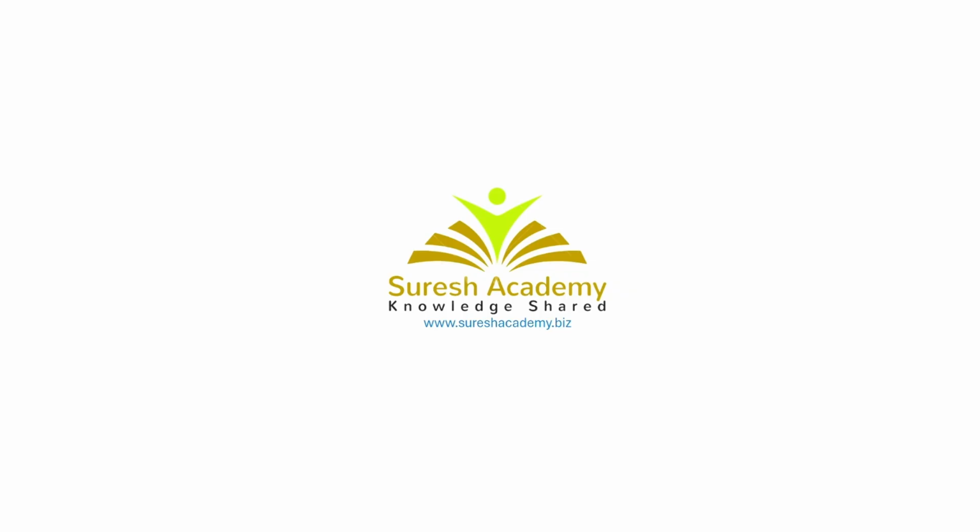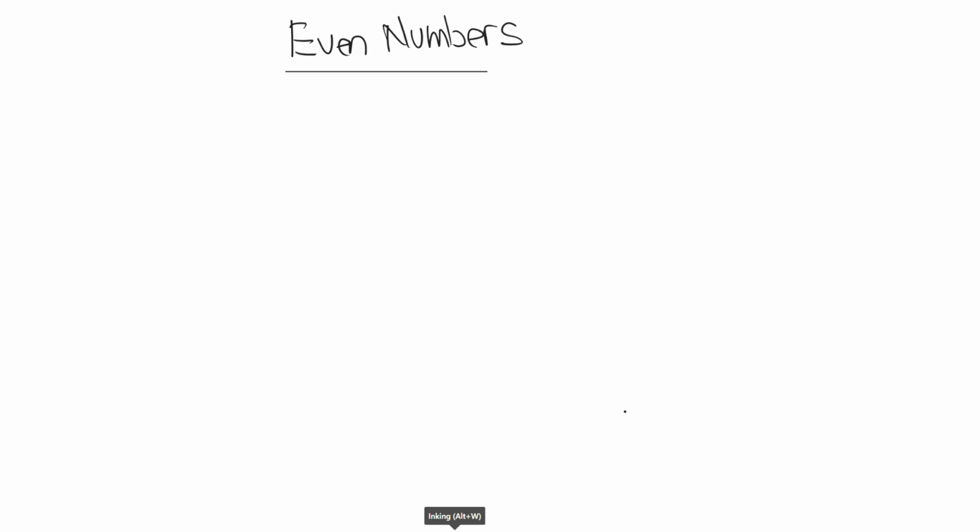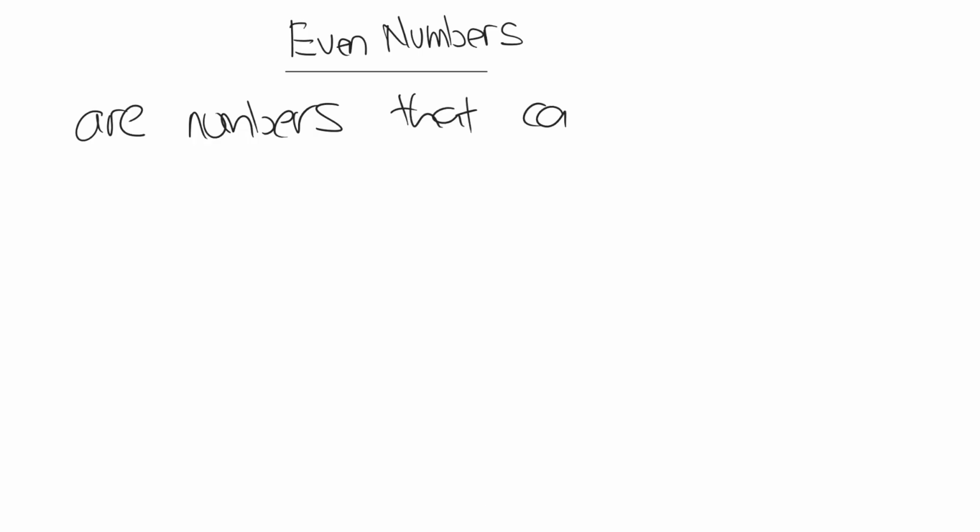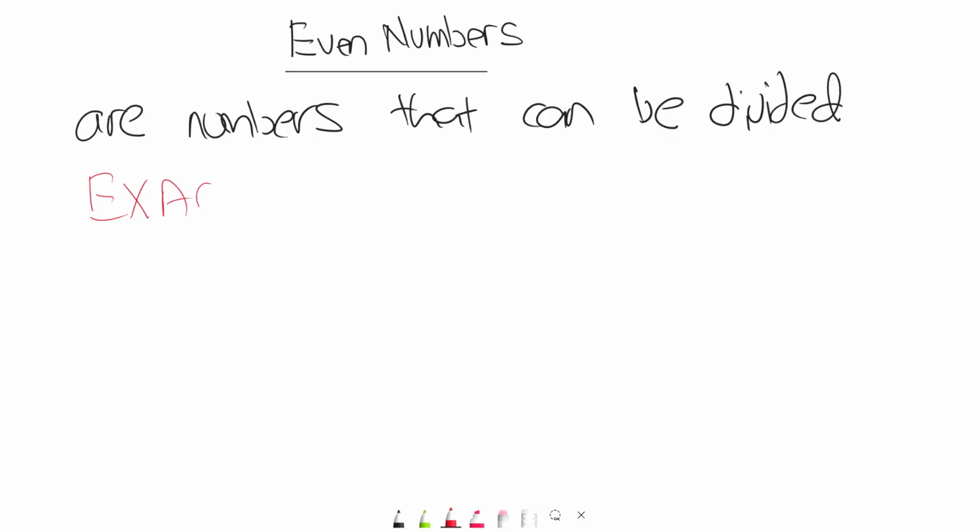Let's begin. Even numbers. Now let's look at what even numbers are first. Even numbers are numbers that can be divided. Now there's a key word here. I want to change the color. Divided exactly. Exactly. Remember this word. Exactly by 2.